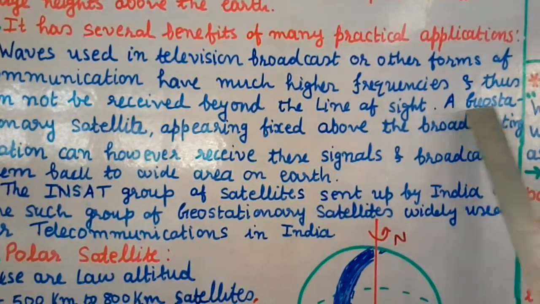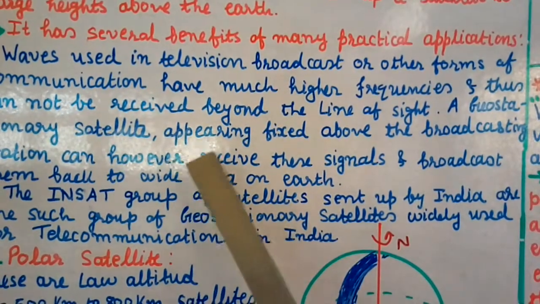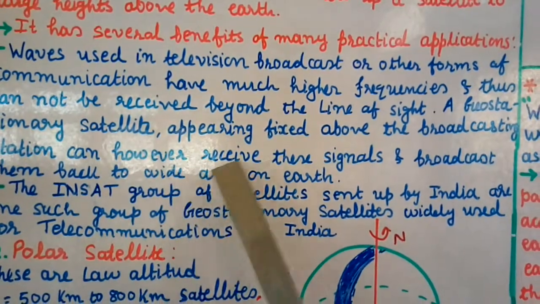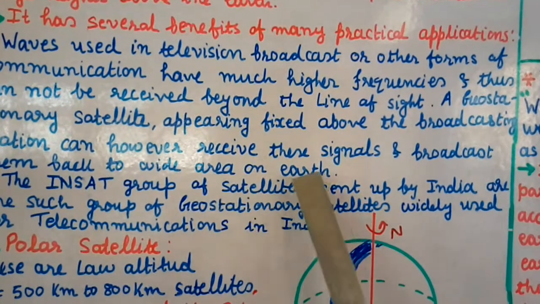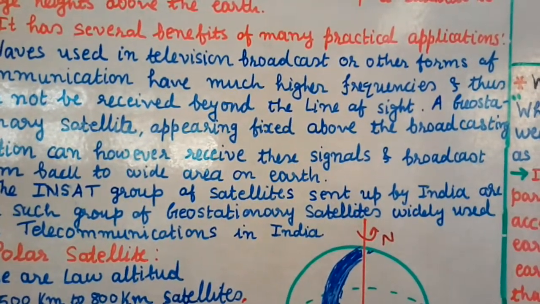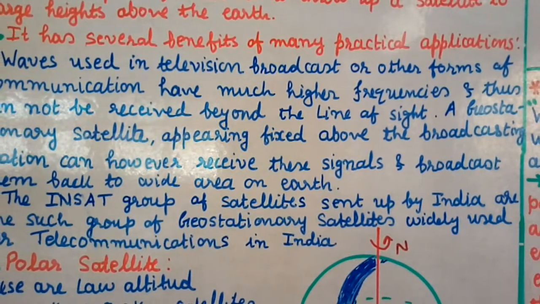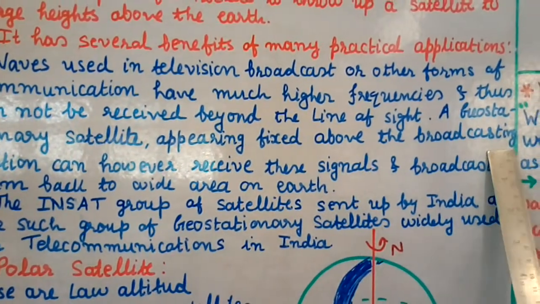Now, here a geostationary satellite comes into function. It appears to be fixed from the broadcasting station, and can however receive these signals and broadcast them back to a wide area on earth. We already said that a geostationary satellite seems to be stationary from any point of the earth, right? So now it will look fixed from the broadcasting station.